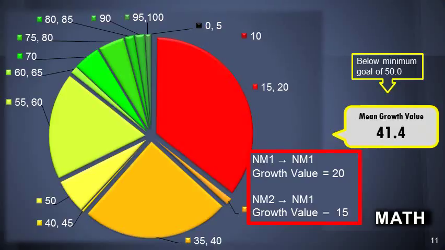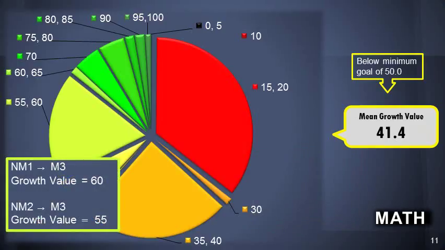In other words, a 20 is better than if a student had started at an E5 and fell into a not met 1. Those students, for instance, would receive a 0. So students starting in a not met 1 and staying at not met 1 receive a low value, but they do receive more points than students who begin exemplary and fall into a not met category.